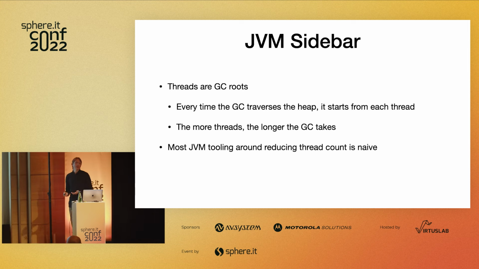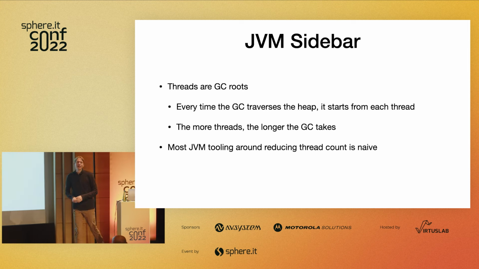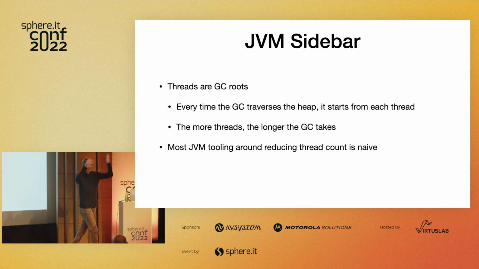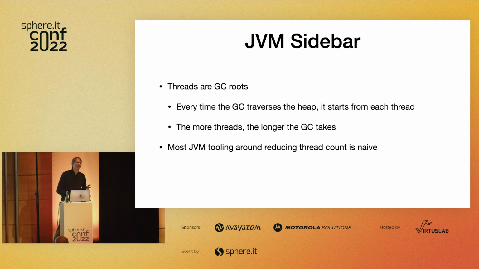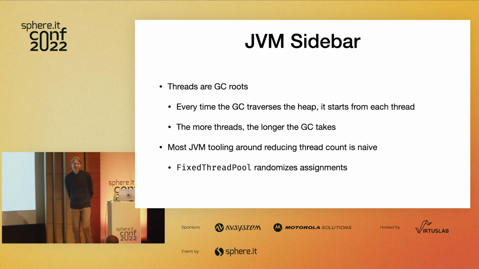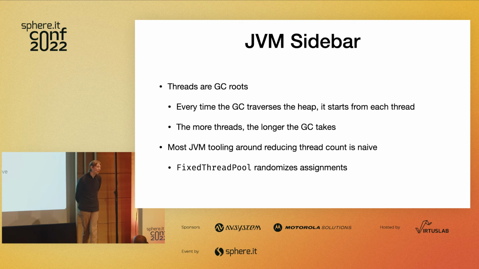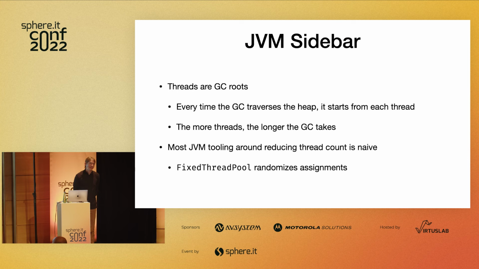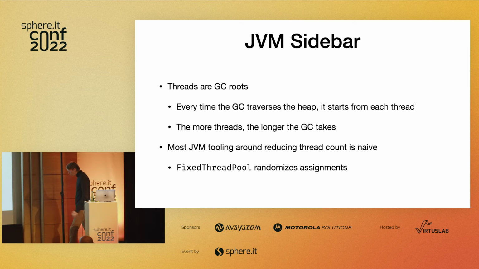Also, JVM tooling around threads is super, super naive. This is one of the challenges of Project Loom, by the way, because you have IDEs that try to build these giant drop-down lists of 10 million threads. Frameworks and other things like that also don't do particularly well. Fixed thread pool is very commonly used, and it's terrible. So there's lots of stuff like this. This is really bad. Okay.